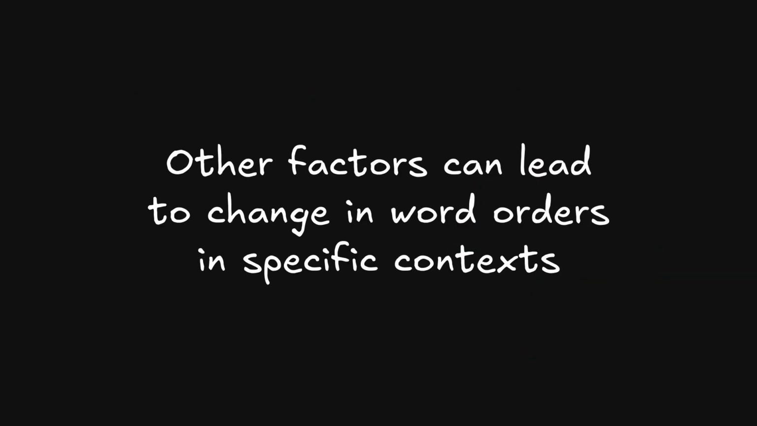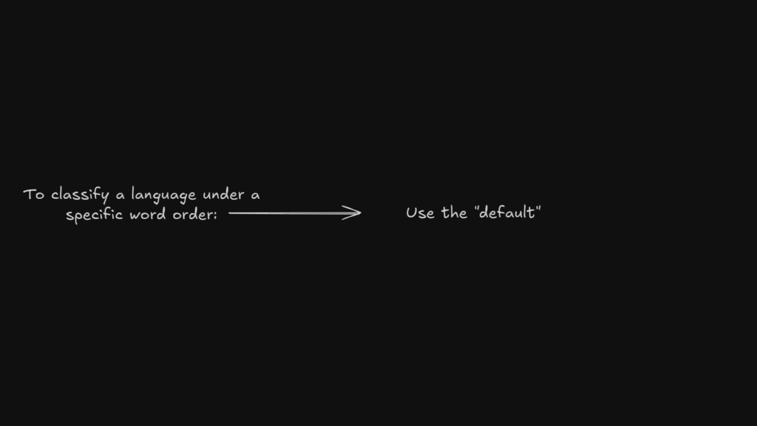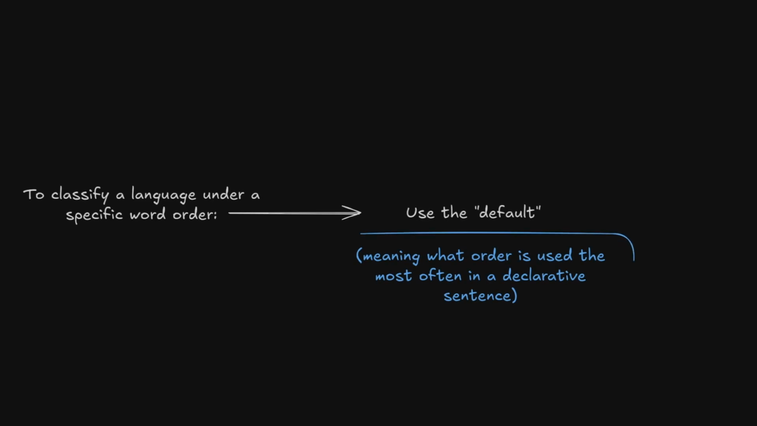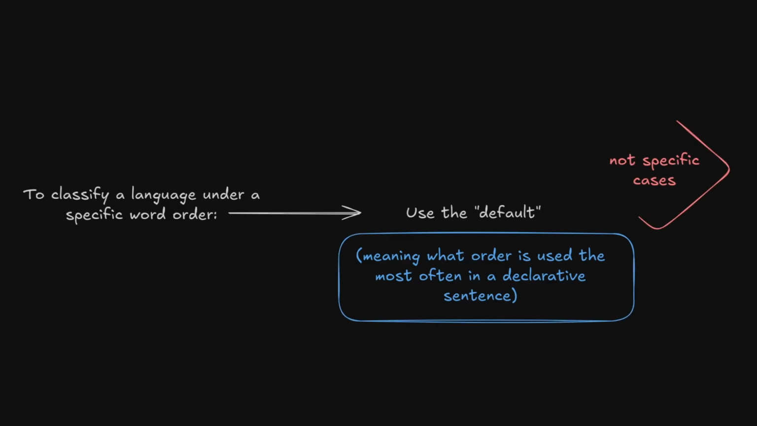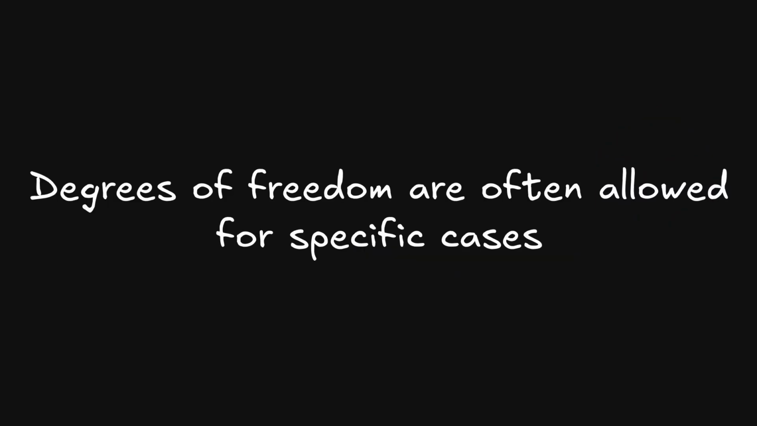There are other factors that come into play in specific contexts like this one, such as topicalization, sometimes prosody, or simply playing with words, just to give a few examples. The word order classification of a language is based on the normal or default use of word order in a declarative sentence and not based on some specific cases. Even though these cases might be grammatically correct, they just show that there might be some degrees of freedom in the language, but they don't impact the classification.